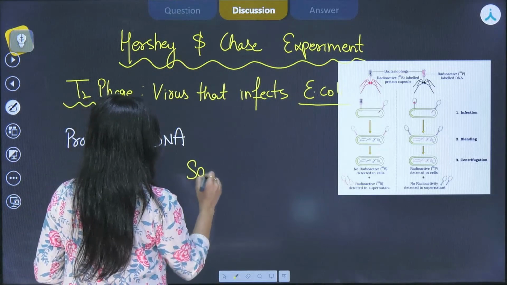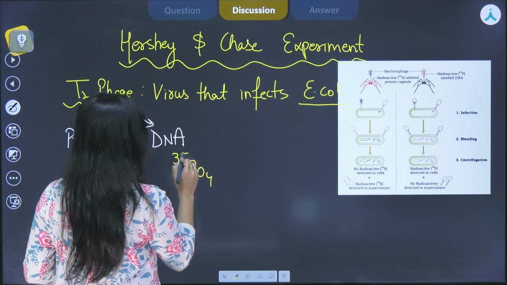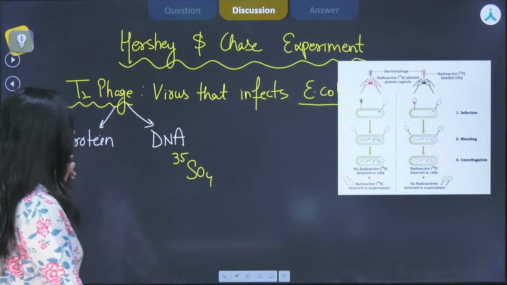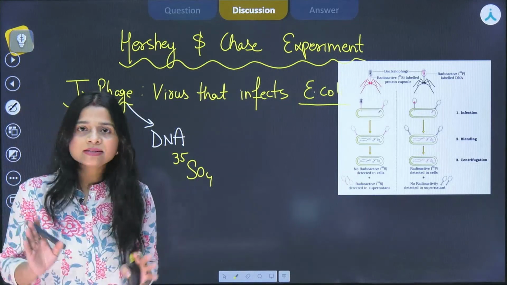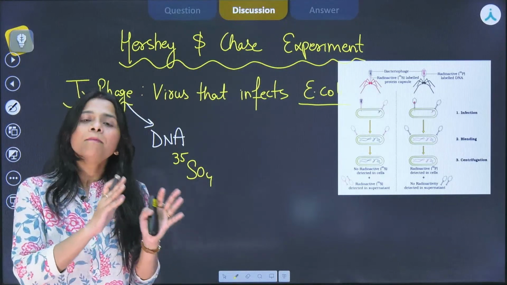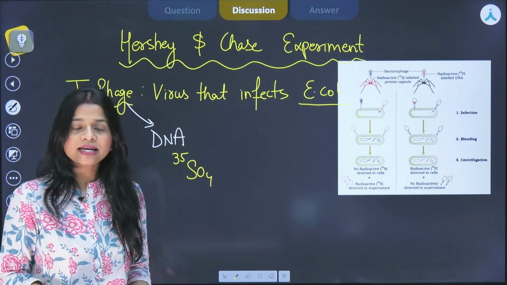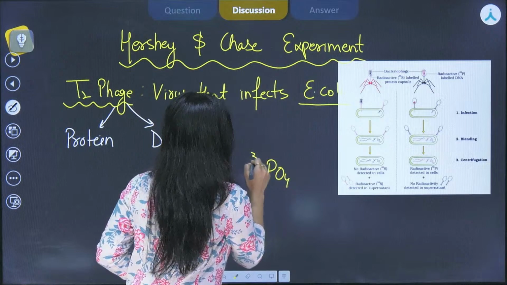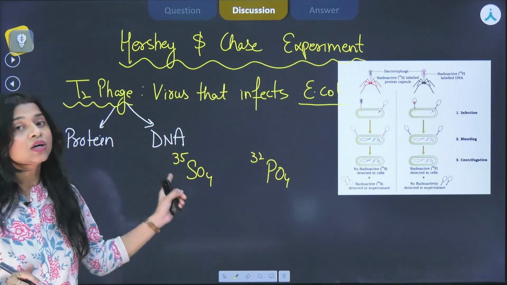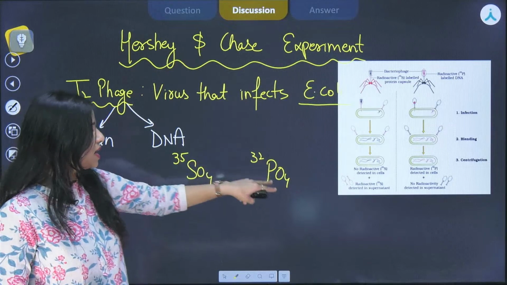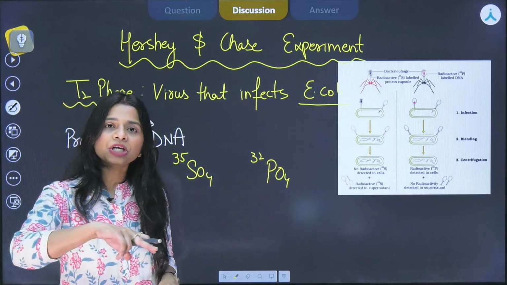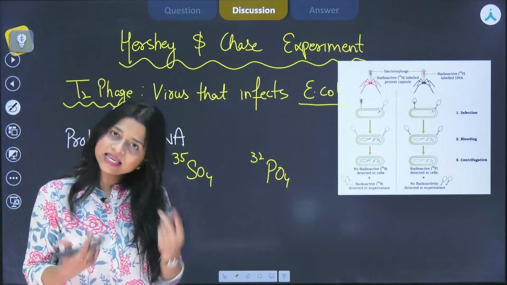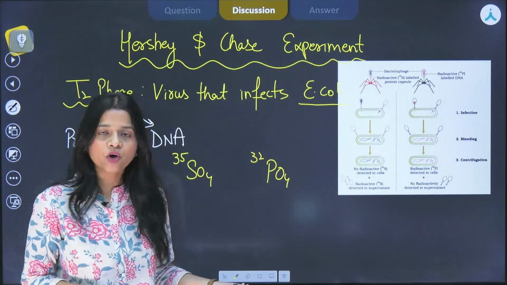Radioactive sulfur is sulfur 35, right? Now the viruses that were grown in radioactive sulfur, see, DNA does not have sulfur. Okay, so will the DNA become radioactive? Obviously not, right? The other medium that was taken was radioactive phosphorus. Now we know that DNA has phosphorus, okay. So in this case, if we take this medium, will the DNA of that bacteriophage become radioactive? Yes, it will become radioactive because DNA has phosphorus, okay.